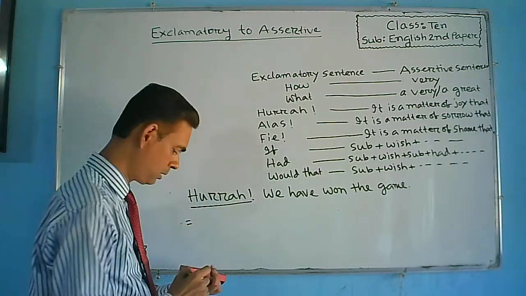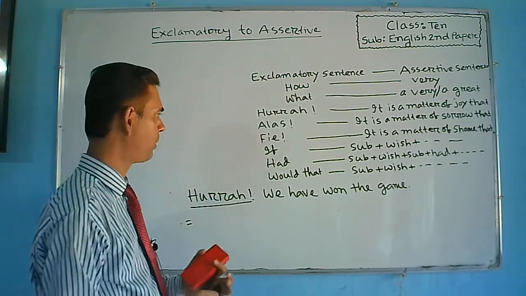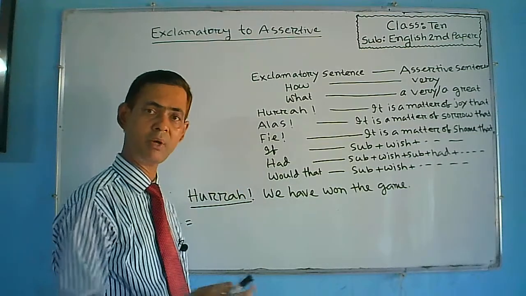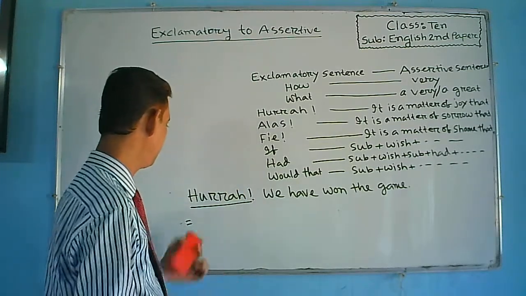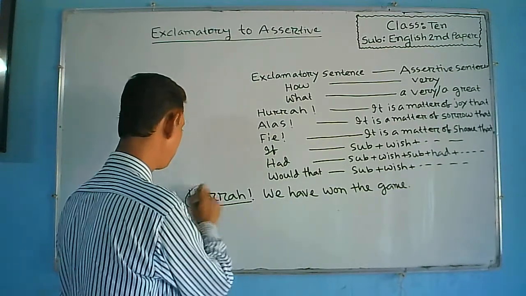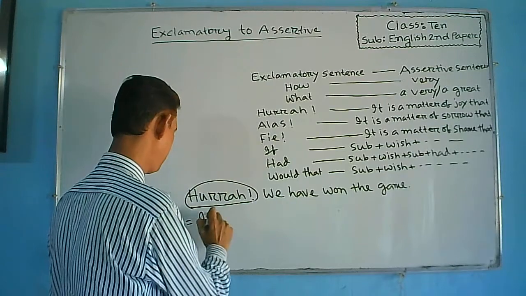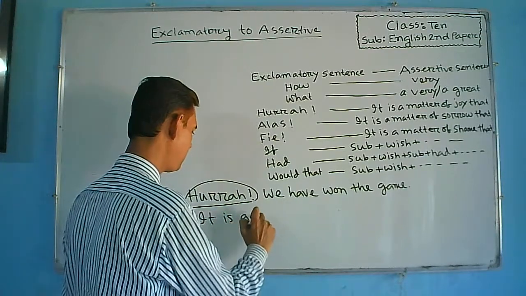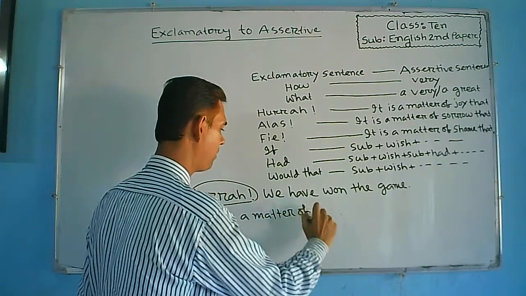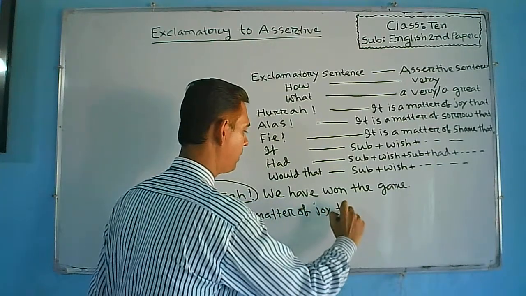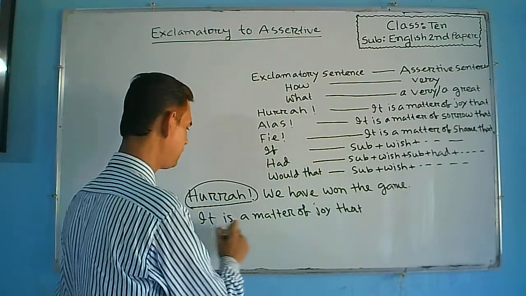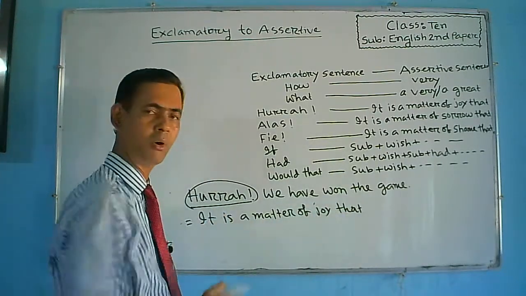So at the time of changing this type of exclamatory sentence into assertive, it is a matter of joy that will be used instead of hooray. So write down, it is a matter of joy that, instead of hooray.